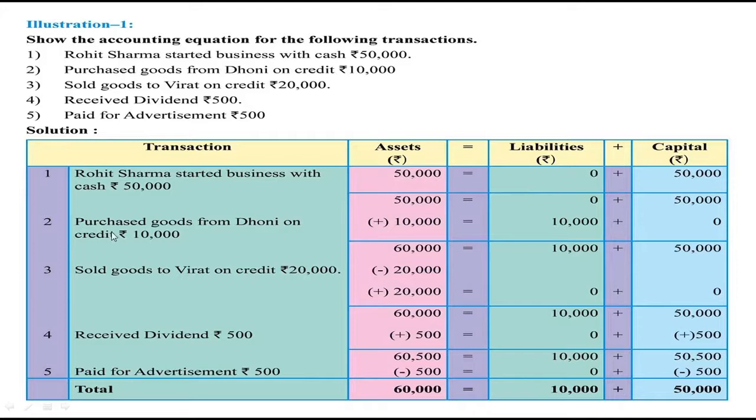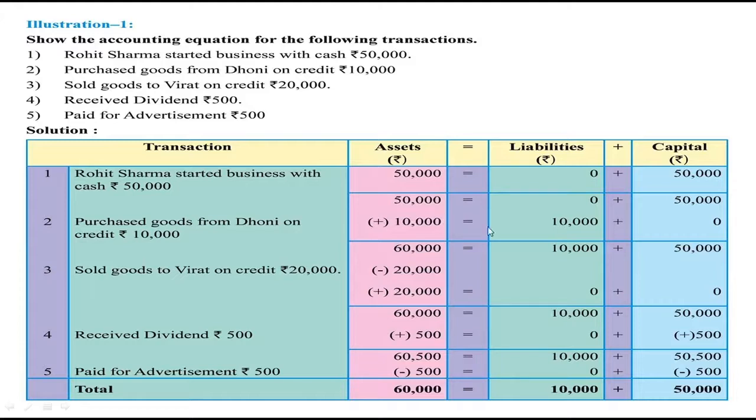Next, purchase goods from Dhoni on credit rupees 10,000. Now when goods are purchased, our stock increases. So stock is considered as the asset. So here our total assets became rupees 60,000, because earlier Rohit had the cash of rupees 50,000, then he purchased goods, so stock increases to rupees 10,000, so the total assets are rupees 60,000.